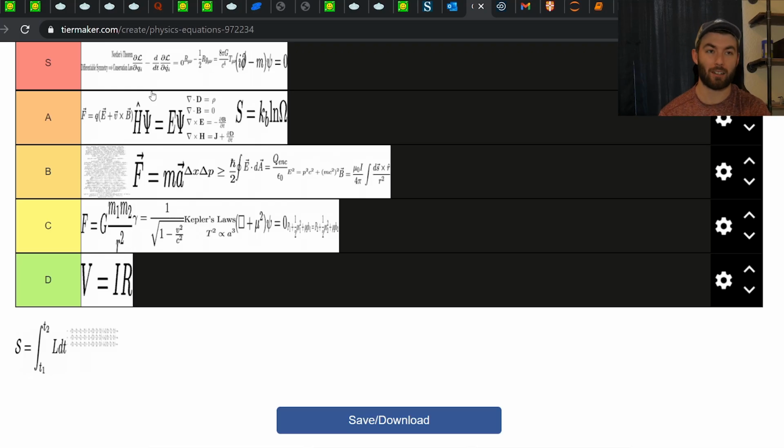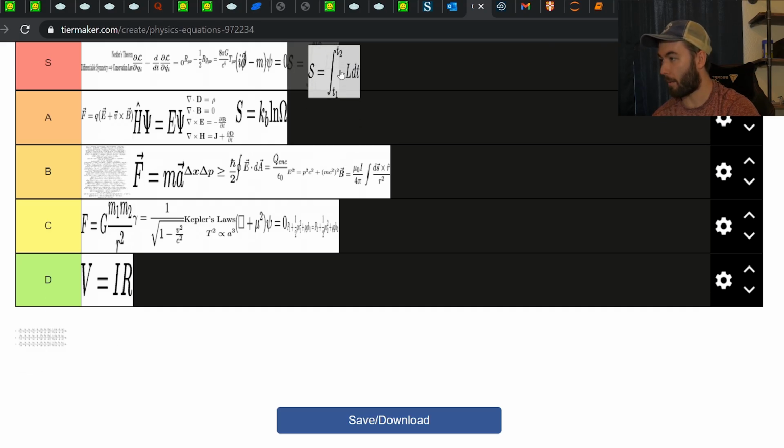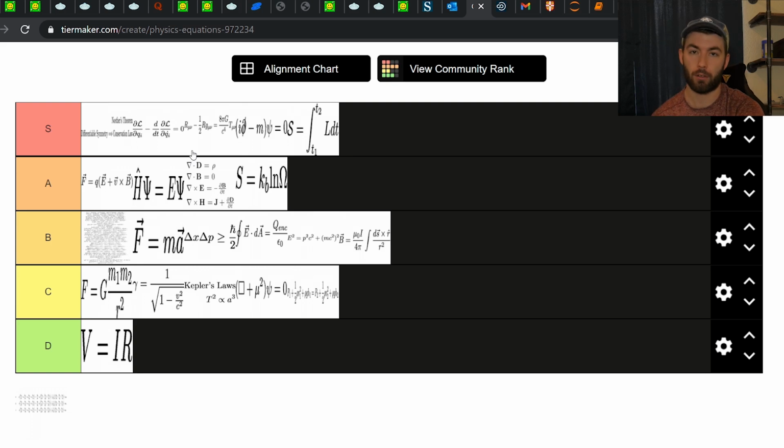So if it can do the stuff that's a lot more complicated, like quantum field theory, it should also be able to do the simple stuff. But for the simple stuff, it's kind of like breaking an egg with a sledgehammer. But yeah, you use it. It's very important. This is probably the easiest choice so far. This is definitely S tier. Everything else kind of follows from the definition of the action, and extremizing it.